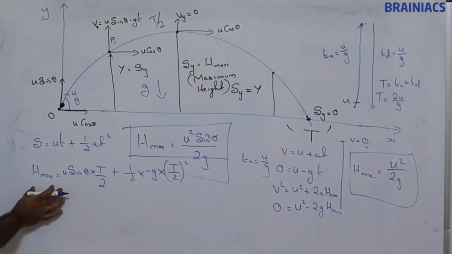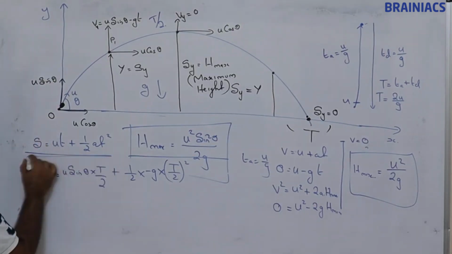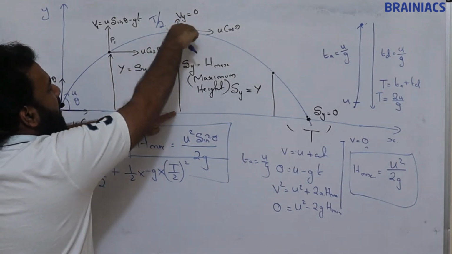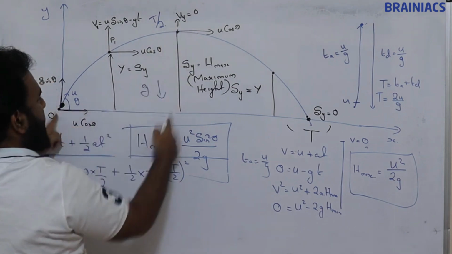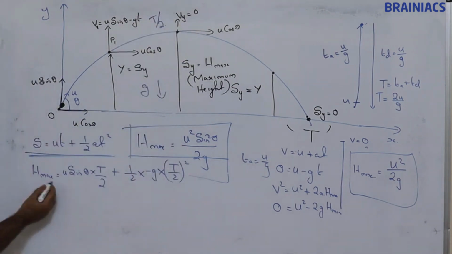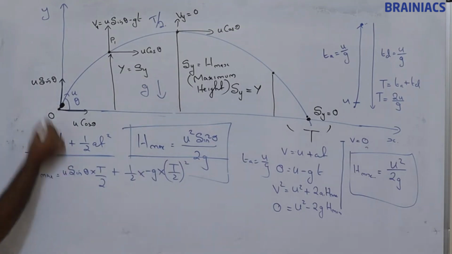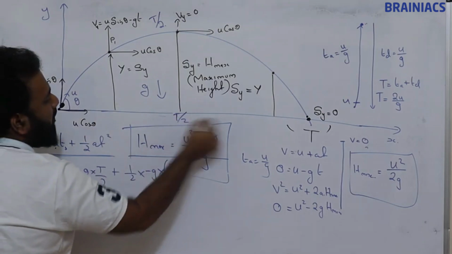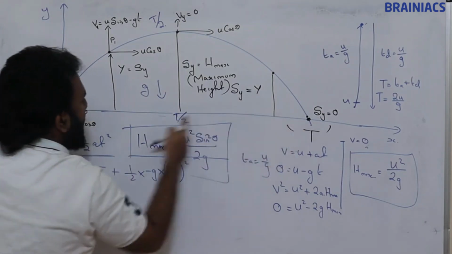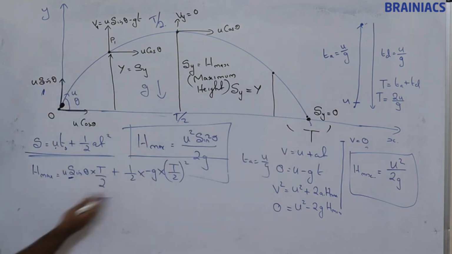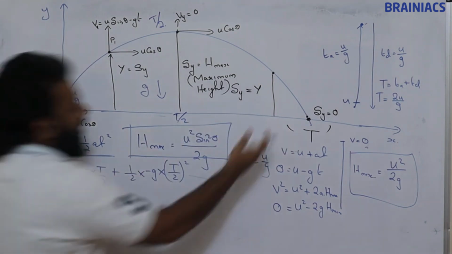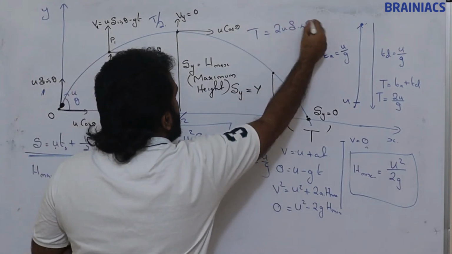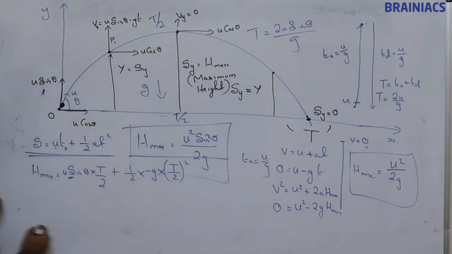Correct? H max, I am just putting in this basic equation. This is the vertical displacement when the particle reaches here; this is the horizontal displacement, this is the vertical displacement. I put H max as displacement, u sin theta as the initial vertical velocity, and the time taken as half of the time of flight. I substituted all those things. Now we have already found the time of flight: time of flight is equal to 2u sin theta by g, that we will substitute here.